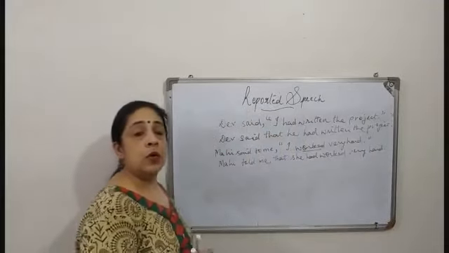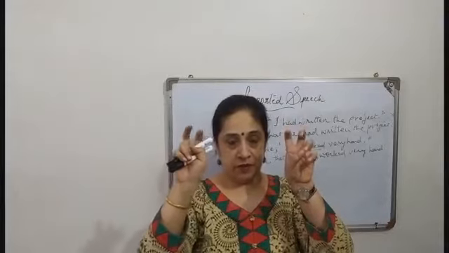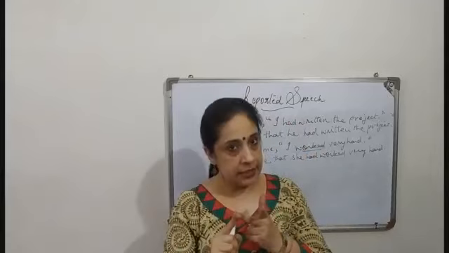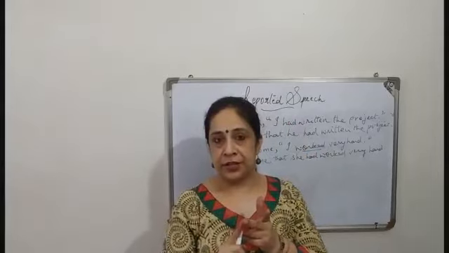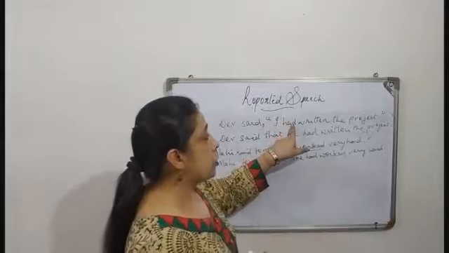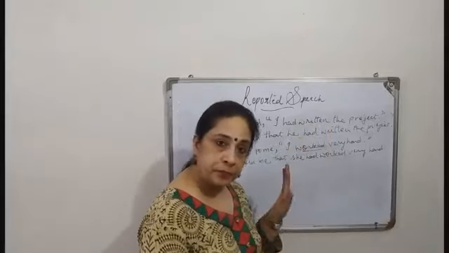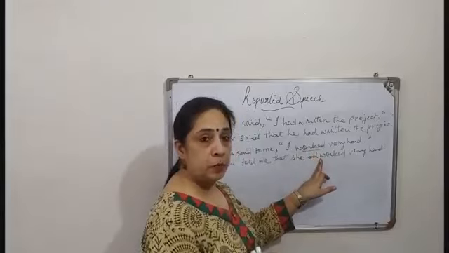Alright. Now, present tense. The sentence in the inverted commas, present tense becomes past tense. Past tense becomes past perfect. Alright. And if it was past perfect only, then it remains past perfect. Here it was past tense, we turned it into past perfect.